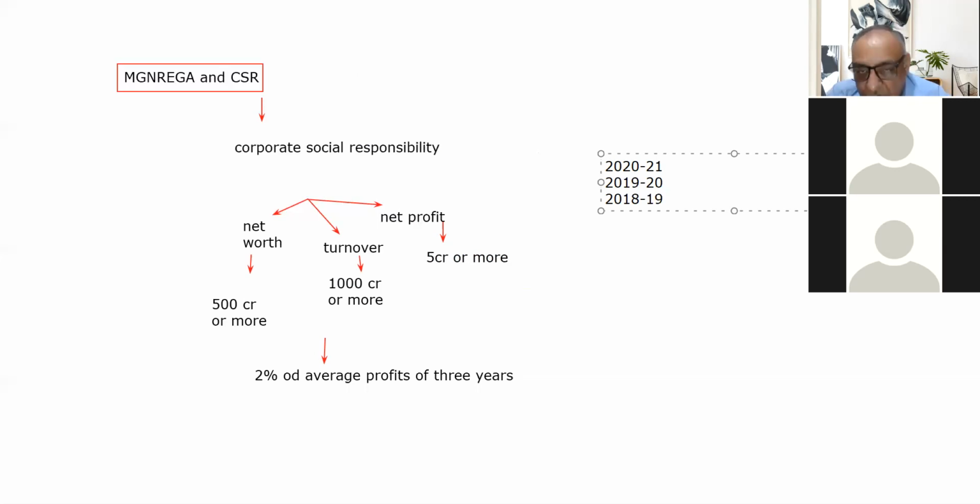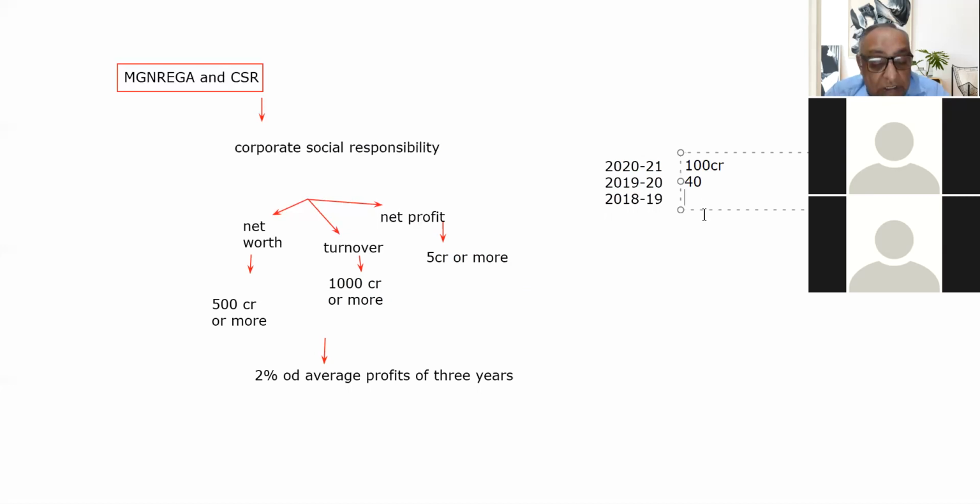So the average of these 3 years' profits. Let's suppose in this year I earned rupees 100 crore profit, and in this year my profit was rupees 40 crore.